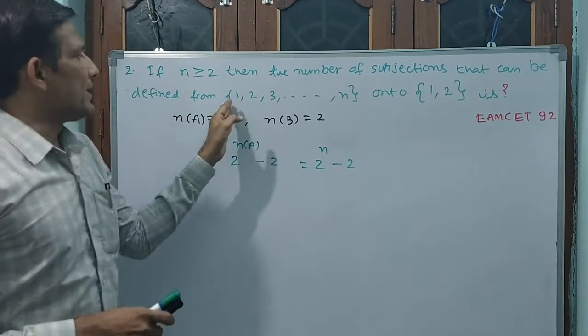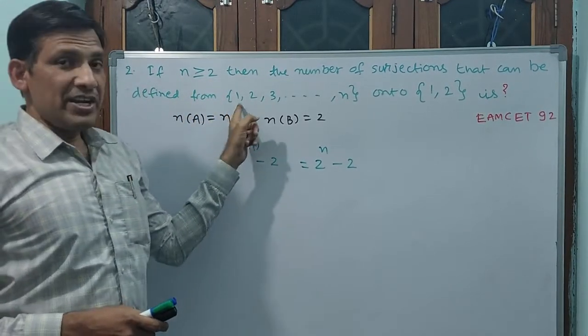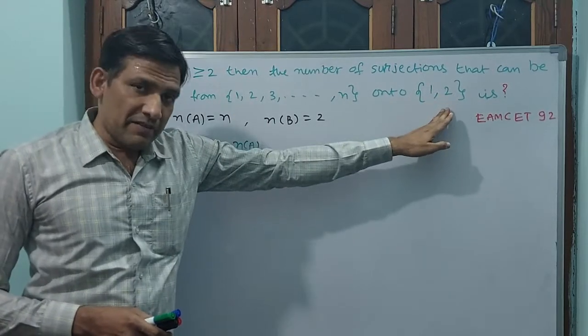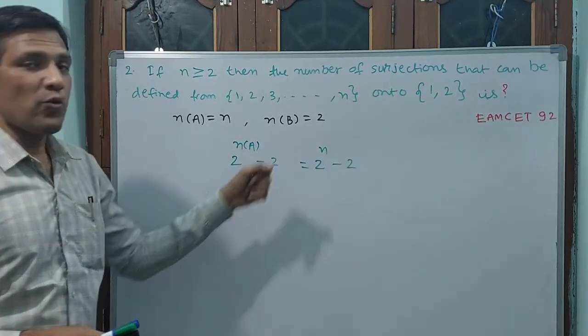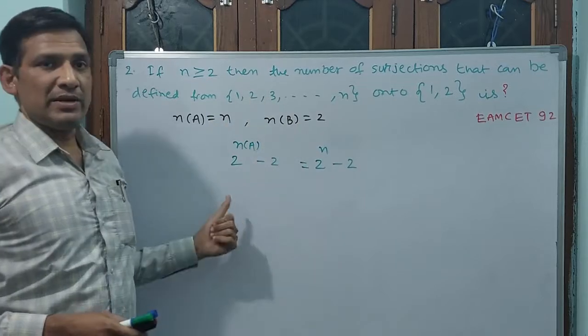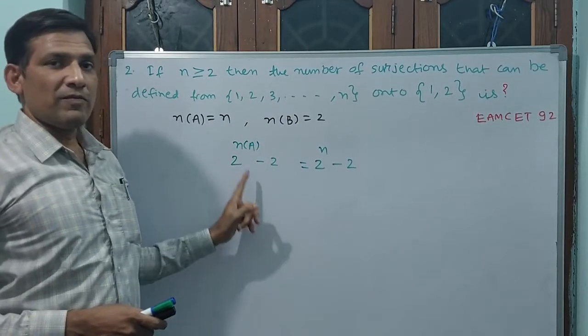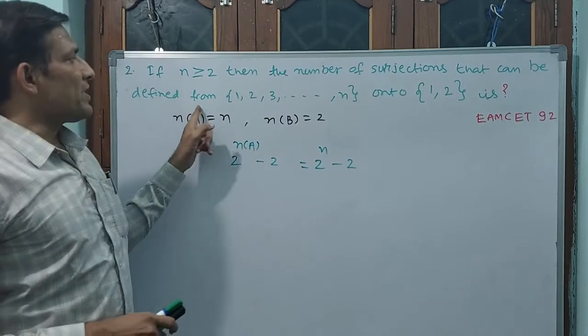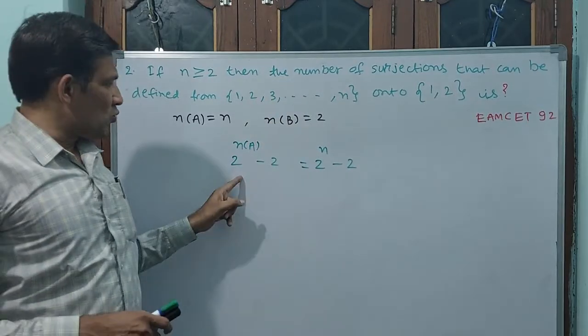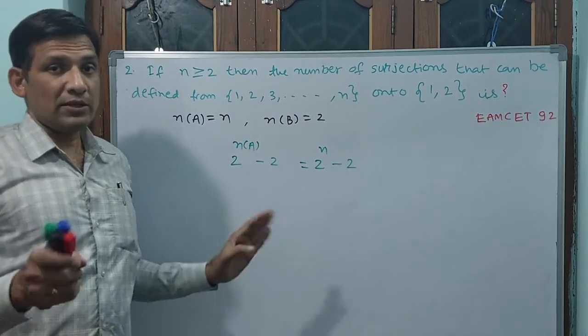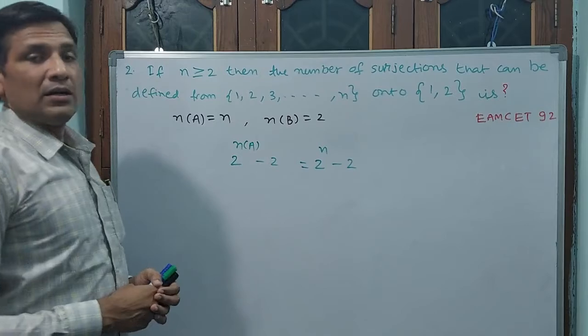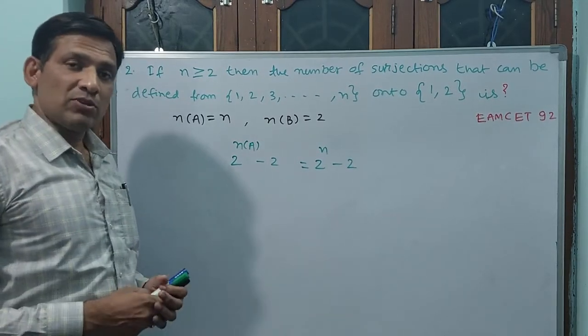Okay, and see set A, set B. If set B is having 2 elements, and set A is having n elements, then the formula is 2 power n of A minus 2. See, if set A is having 7 elements, it means 2 power 7 minus 2. Like that you have to write. Okay. Shall we move on to the next question, the third question?